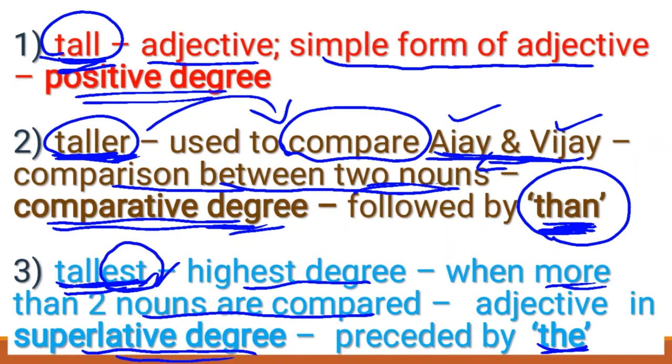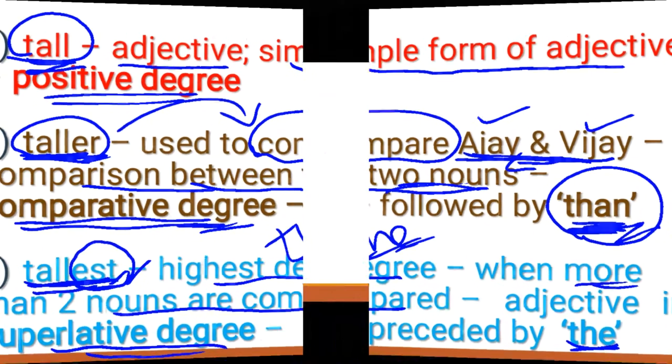Once again, the third example: Rajesh is the tallest boy. Here, "the" precedes tallest. Yes, children, do you understand? You are given more examples here on page number 71. You just have a look at that, okay?